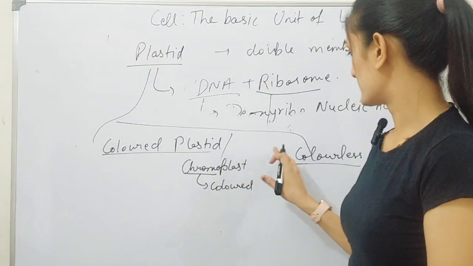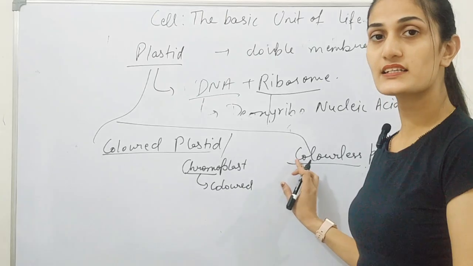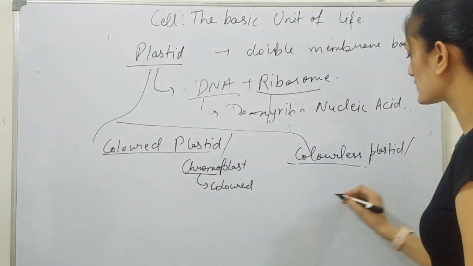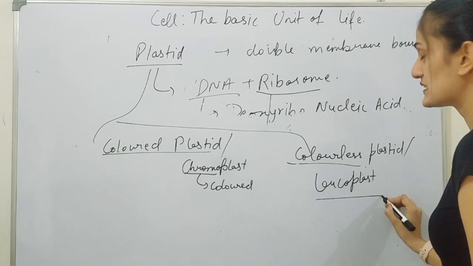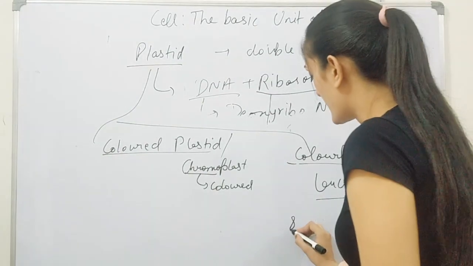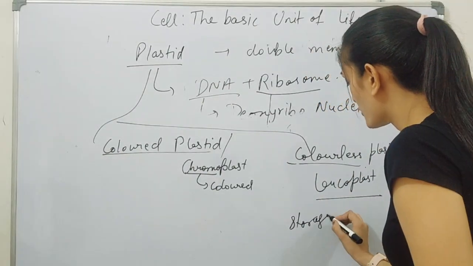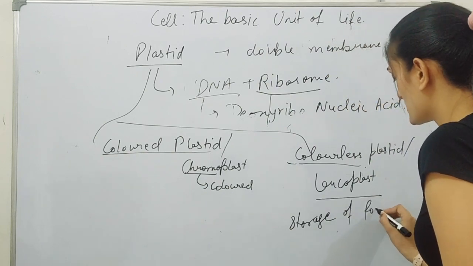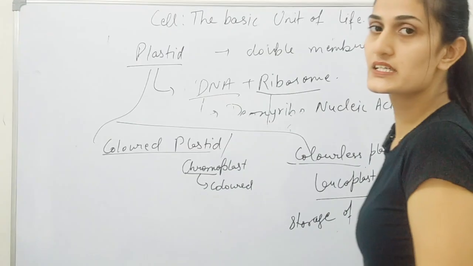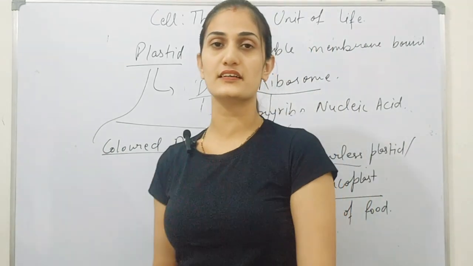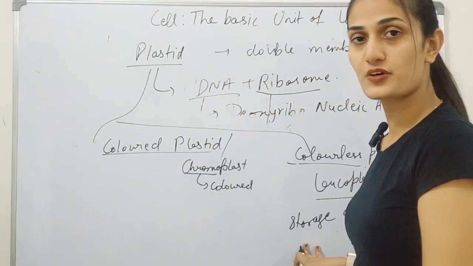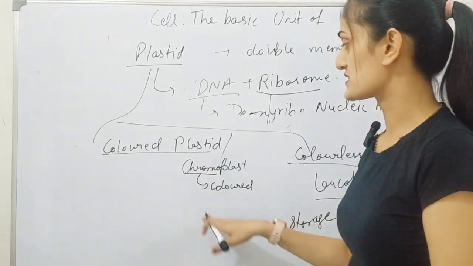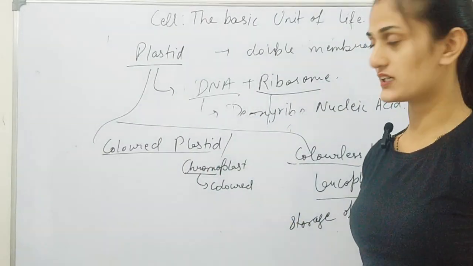Now the next is colorless plastid, and these are known as leucoplasts. And these leucoplasts are helpful in the storage of food. Storage of food means they store the resins, oils and gums which are synthesized by the protein. So they are involved in storage, while the colored plastids are helpful to provide the color.